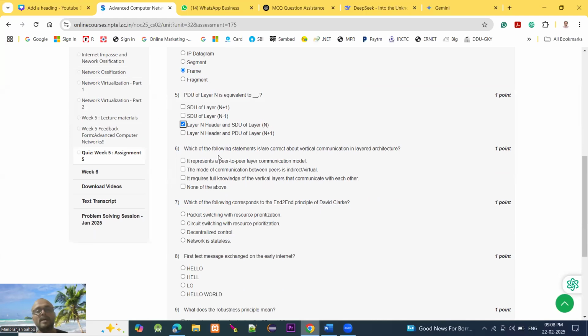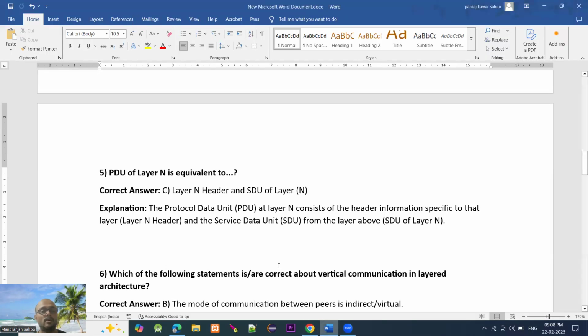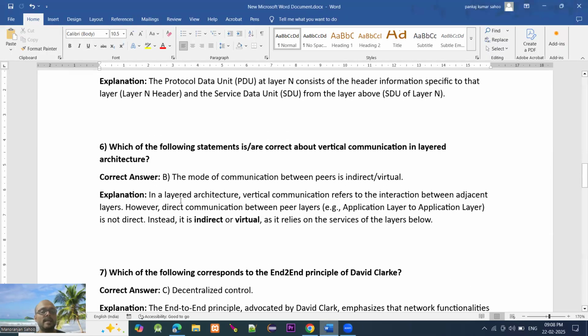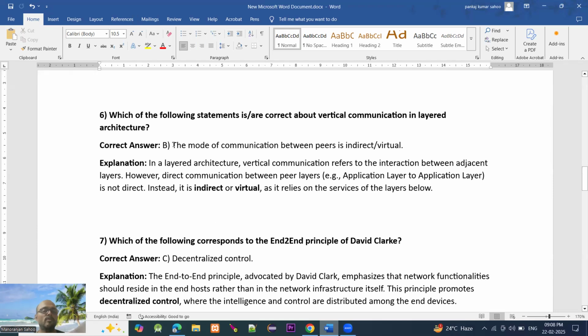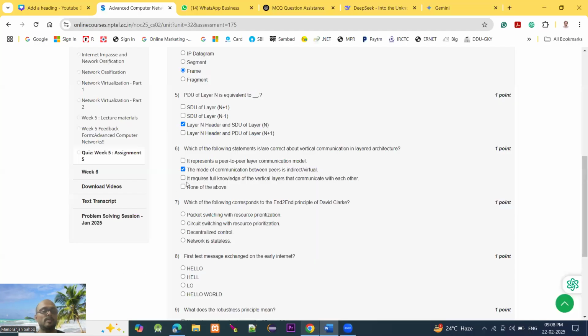Which of the following statements are correct about vertical communication in a layered architecture? In a layered architecture, the mode of communication between two peers is indirect or virtual. Vertical communication refers to the interaction between adjacent layers. The communication between peers, such as application layer to application layer, is not direct. Instead, it is indirect or virtual, and it relies on the services of the layer below. So option B, the mode of communication between peers is indirect or virtual, is the right answer.